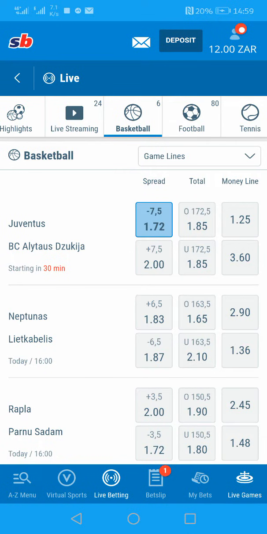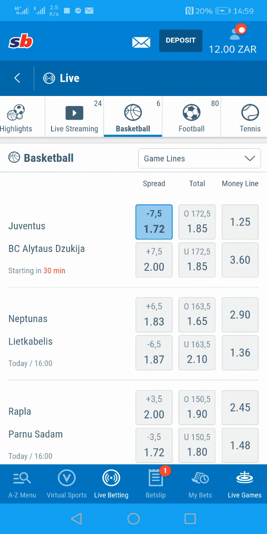So for Juventus to win, when you're playing that, it means the margin of winning must be more than 7. If Juventus score 107, the other team cannot score 100 exactly, because once you minus that 7.5 from Juventus's 107, it will be a loss for Juventus. The other team will win. So that's a handicap.